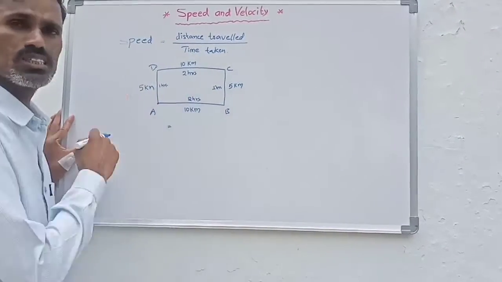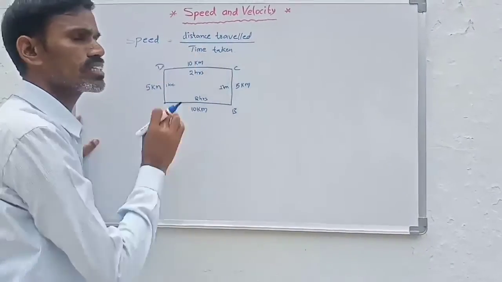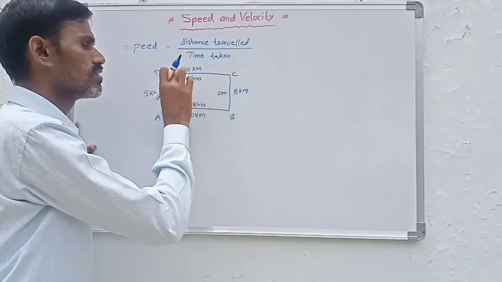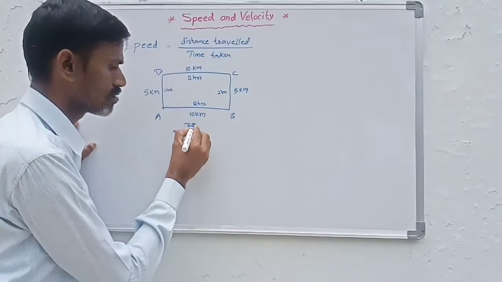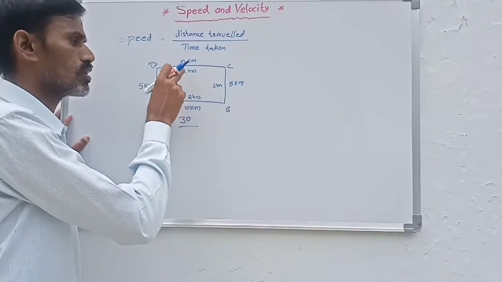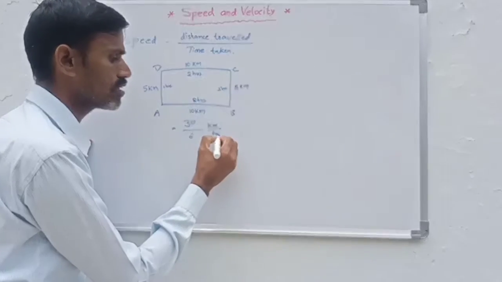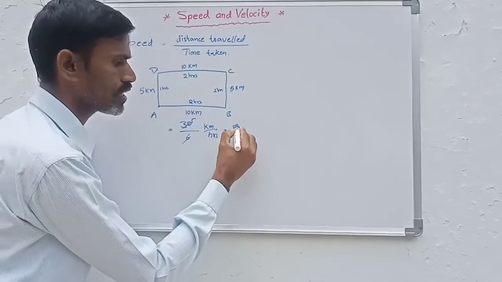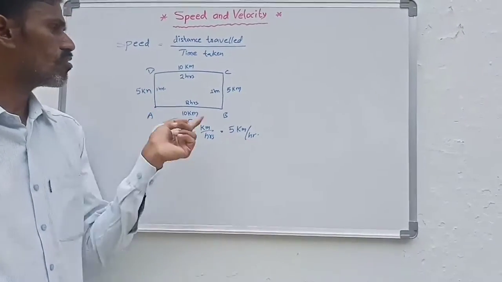Now what is his speed? From A to B, it is the total distance traveled by the total time taken. Total distance is 10 plus 5, 15 plus 10, 25 plus 5, that is 30 kilometers. The time taken is 2 hours, 1 hour, 2 hours, 1 hour: 2 plus 1, 3 plus 2, 5 plus 1, 6 hours. So 6 times 5 is 30, that means 5 kilometers per hour. This is the speed of the person.